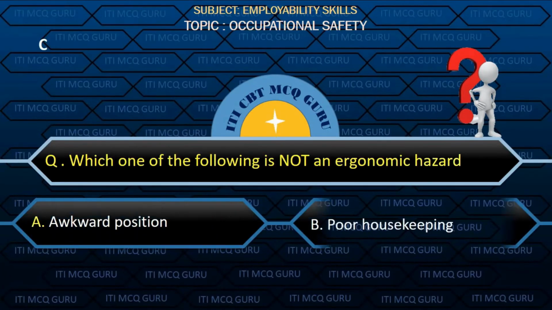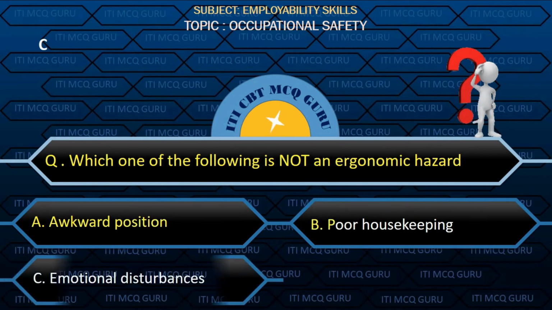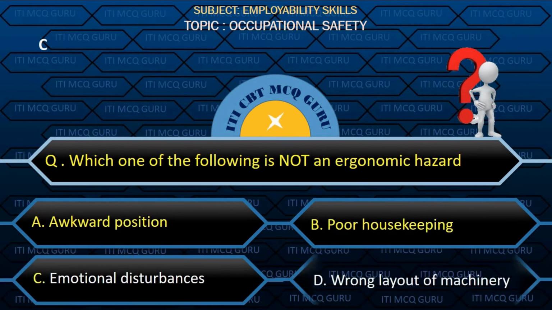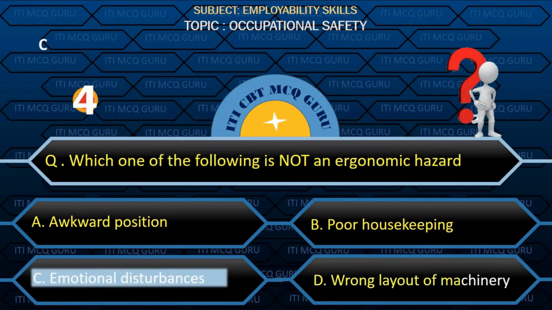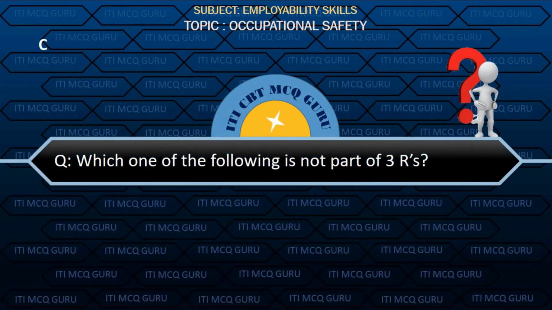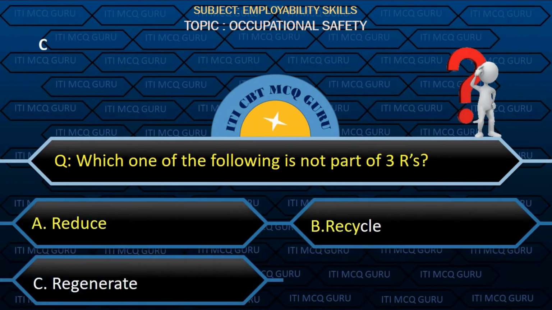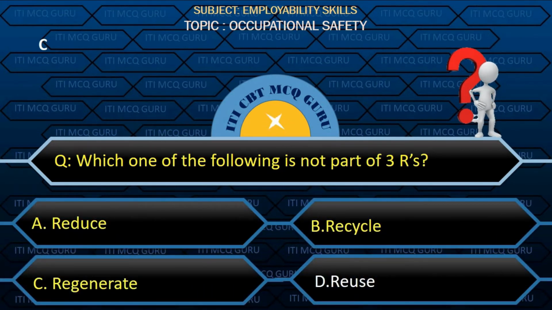Ergonomic hazard. Option C, emotional disturbances. Which one of the following is not part of 3 R's? Option C, regenerate.